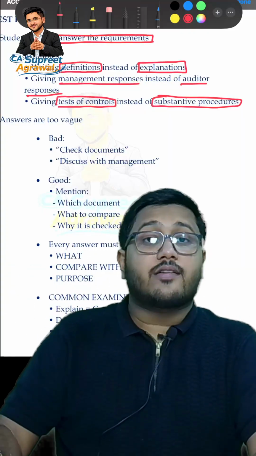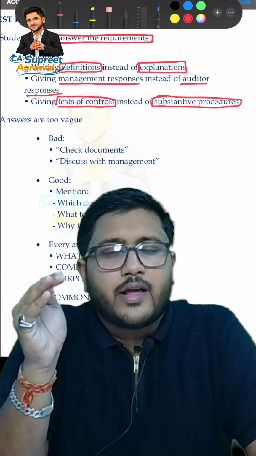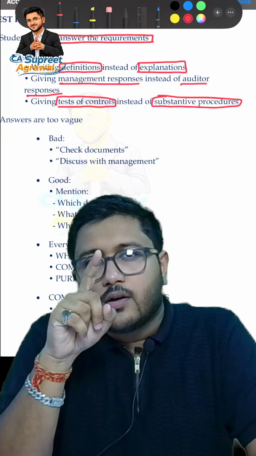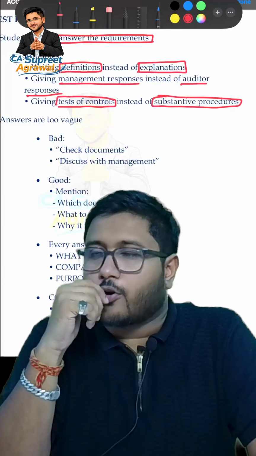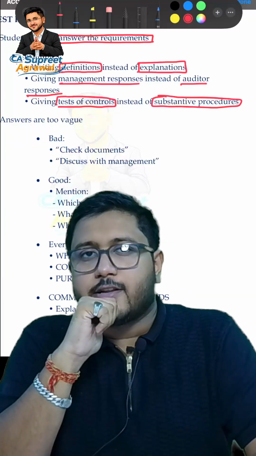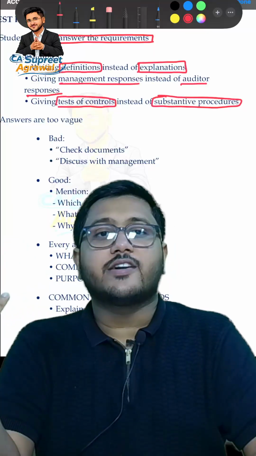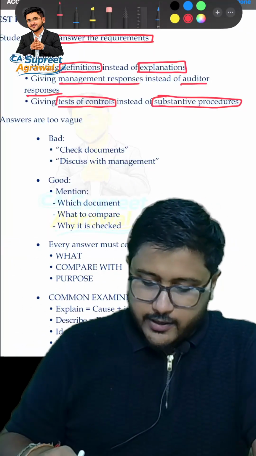For example, they write something like, the delivery challan should be approved by the purchase manager or the sales manager, or the goods received note must be approved by the quality check manager, or the PO must be approved by the purchase manager. Now my dear friends, this is a test of control procedure. This is not a substantive procedure. A lot of students make this mistake. Okay, so you do not need to repeat it.